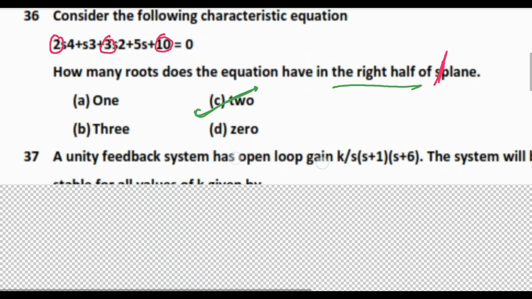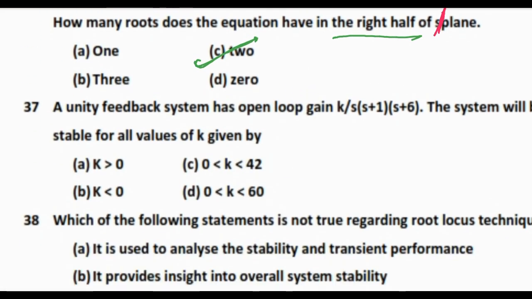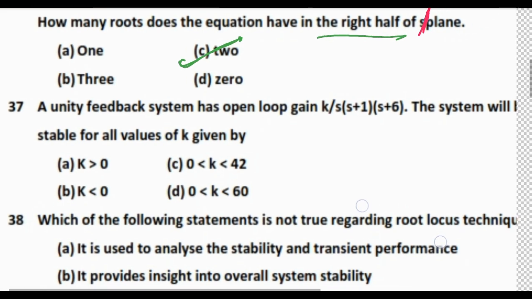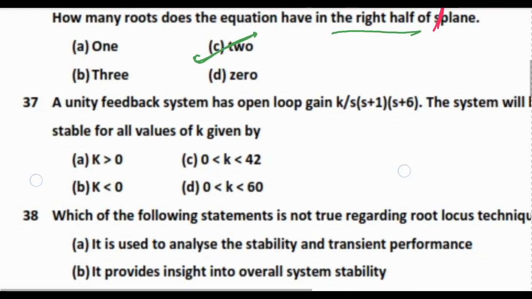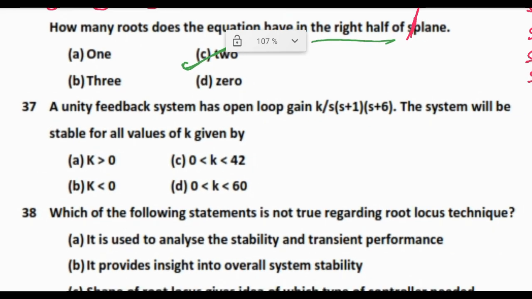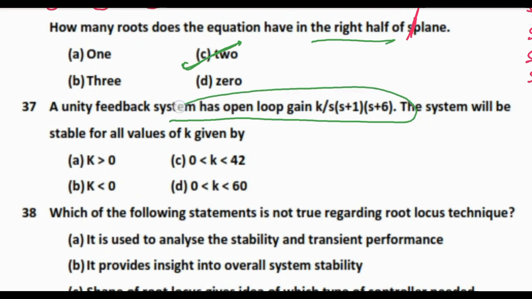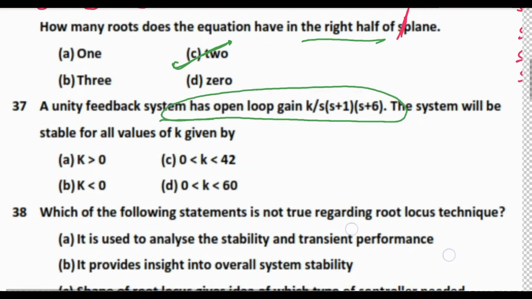Next question is, a unit feedback system has open loop gain k by S into S plus 1 into S plus 6. The system will be stable for all values of k given by. So here the open loop gain is given, and this is a unit feedback system.